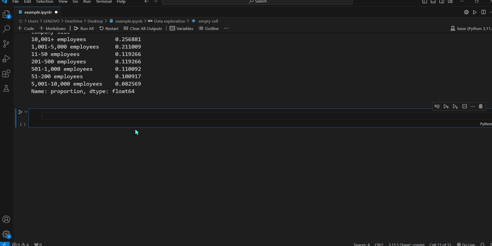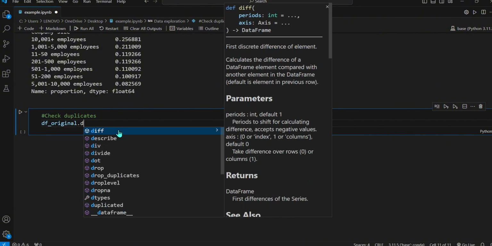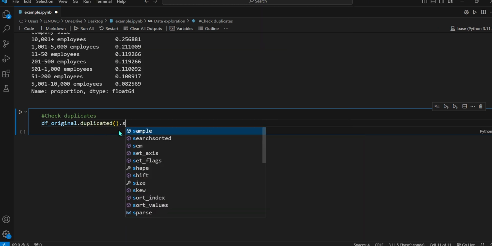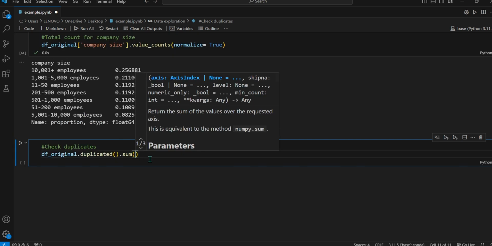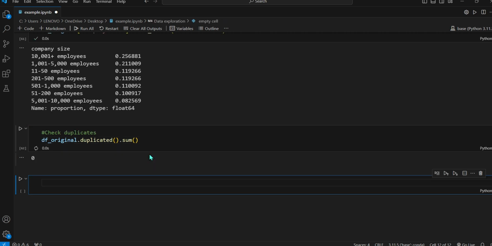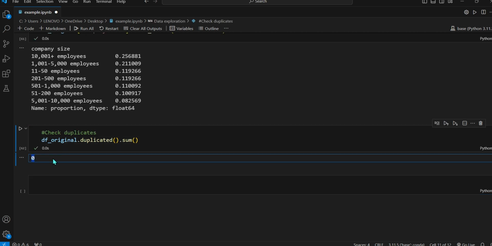And the last thing that I'm gonna do is check whether there are any duplicates. Duplicates can occur when someone accidentally enters the same entry twice into our dataset. It can cause very biased data. So data frame original, check for duplicated, and then sum. Yeah, it's very similar to what we just did earlier. Okay, click run. Luckily, we have 0 duplicated.